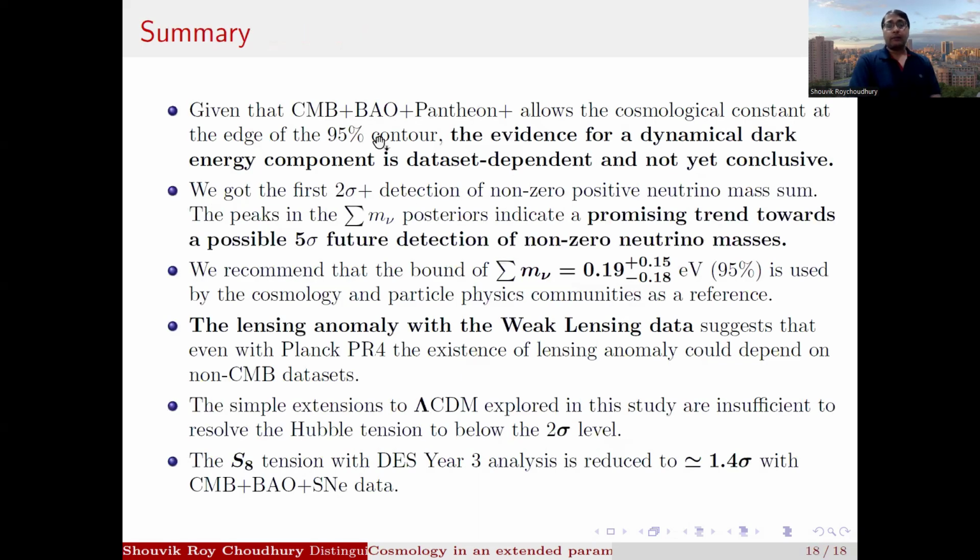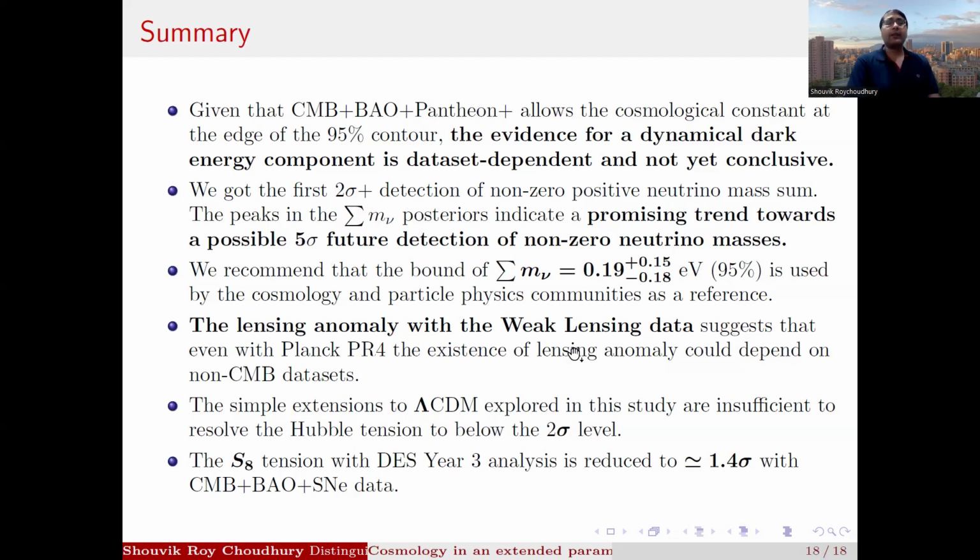So to summarize, given that CMB plus BAO plus Pantheon plus dataset allows the cosmological constant at the edge of the 95% contour or the 2 sigma contour, we can say that the evidence for the dynamical dark energy component is dataset dependent and not yet conclusive. So we got a 2 sigma detection of non-zero positive neutrino mass sum. The peaks in the sum of neutrino mass posteriors indicate a promising trend towards a possible 5 sigma future detection of non-zero neutrino masses. And we recommend this bound of 0.19 plus 0.15 minus 0.18 eV. This bound at 2 sigma is used by the cosmological and particle physics communities as a reference.